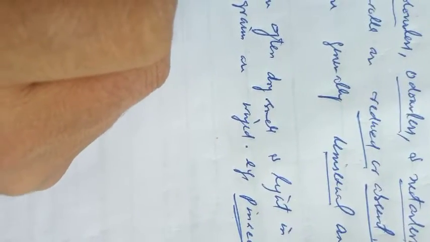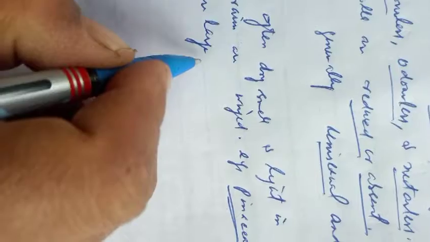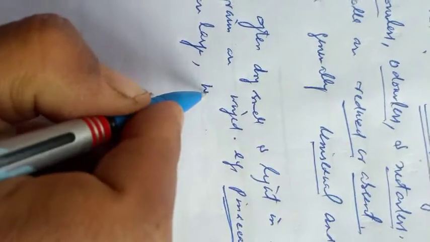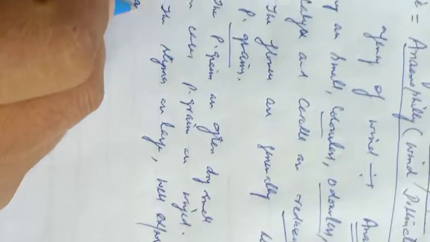Number fifth feature is the stigma. The stigmas are large, well exposed in the air, feathery or branched, to catch the airborne pollen grains. The pollen grains are in the air.